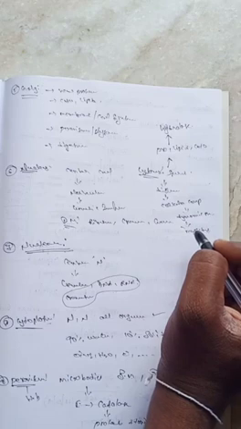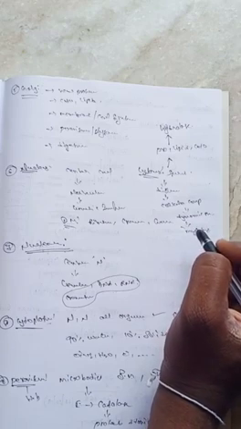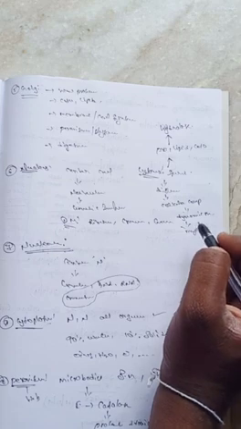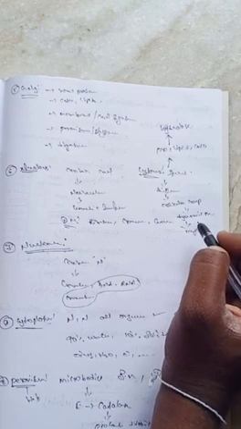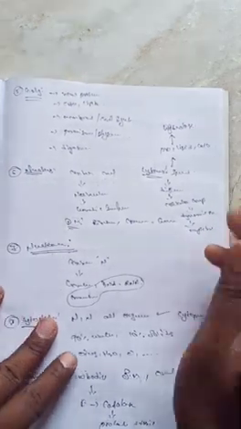And the next one, it maintains the different types of reactions involved in the different compounds. So this is about the cell and the cell organelles.